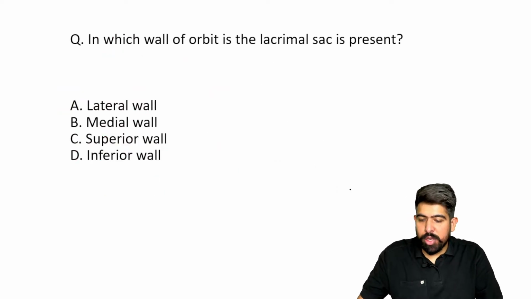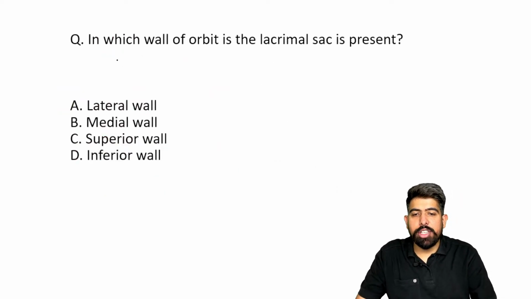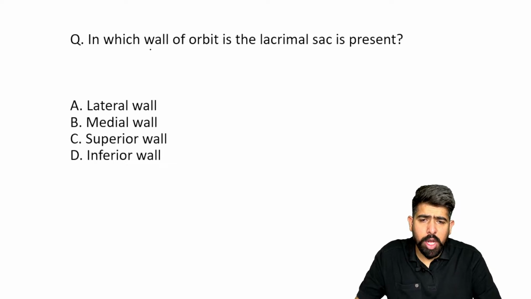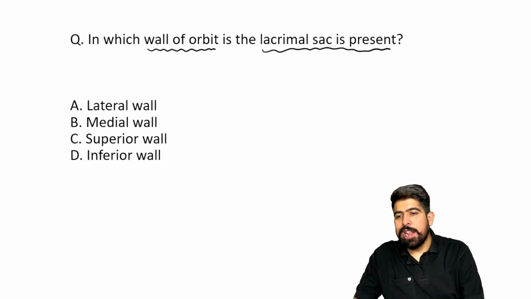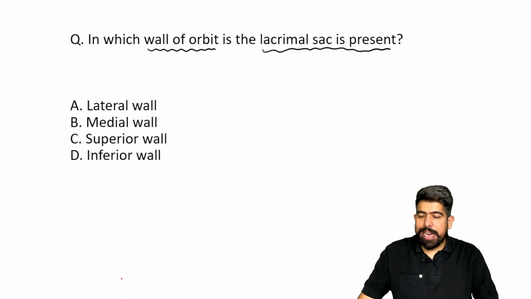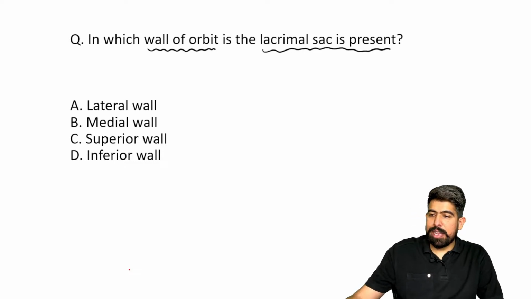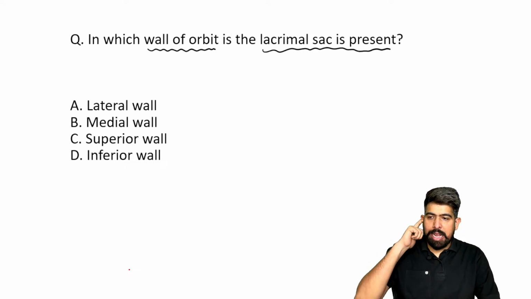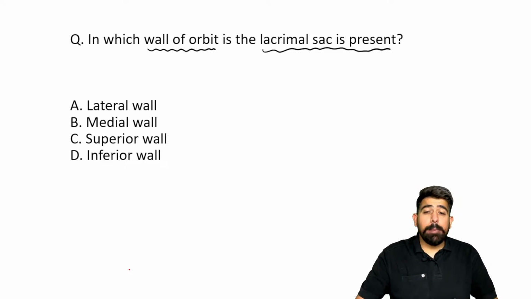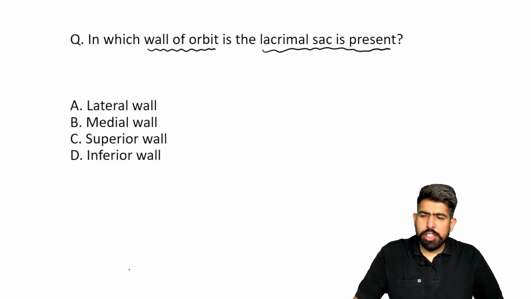Should we move forward? Okay, moving forward to the next question. The next question is: in which wall of the orbit is the lacrimal sac present? This question is from your lacrimal drainage system, and I hope you know about the lacrimal drainage system very well. I'm waiting for your answers. Is your lacrimal sac situated in the lateral wall of the orbit, medial wall of the orbit, superior wall of the orbit, or the inferior wall of the orbit?